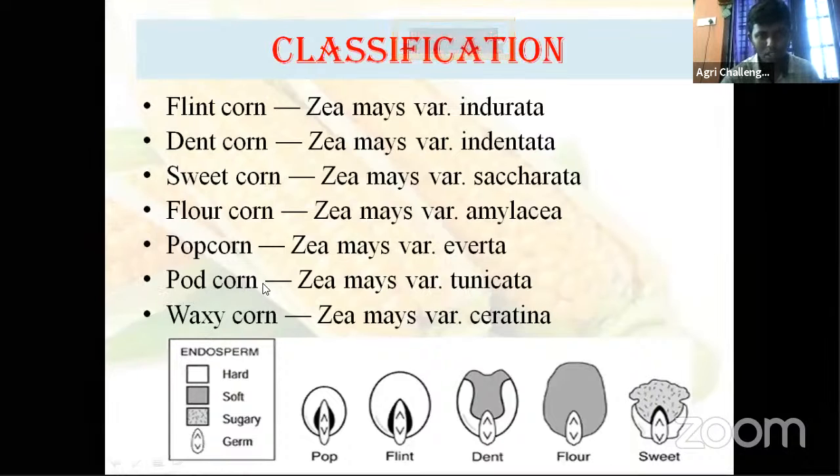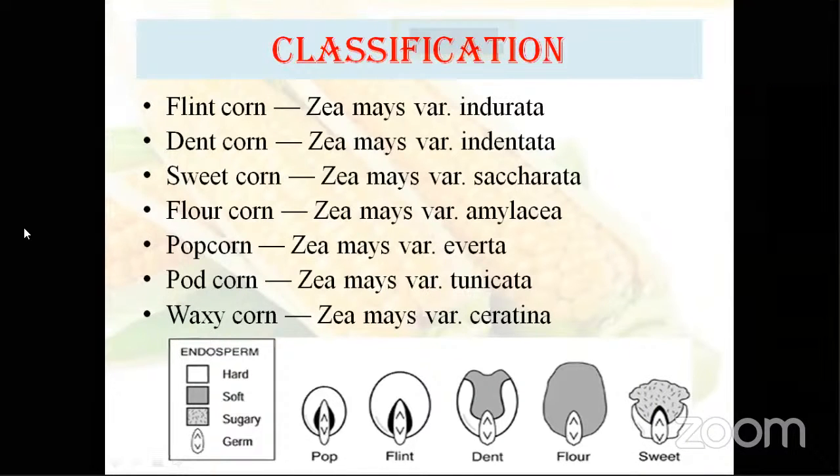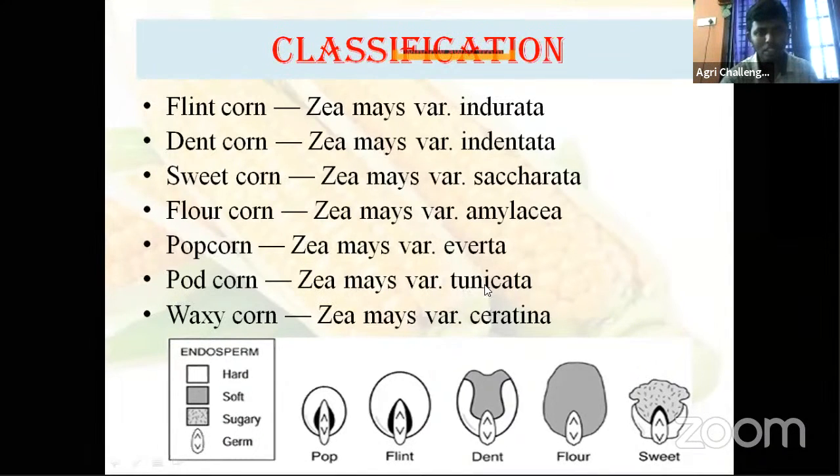I discussed popcorn earlier. Our commercial, the present maize plant, originated from this pod corn, Zea mays var. tunicata. Then waxy corn for wax production, Zea mays var. ceratina. You can observe the difference in endosperm here. In popcorn, how will the internal section look? Flint corn, dent corn, flour corn, and sweet corn. I will explain how these are different.